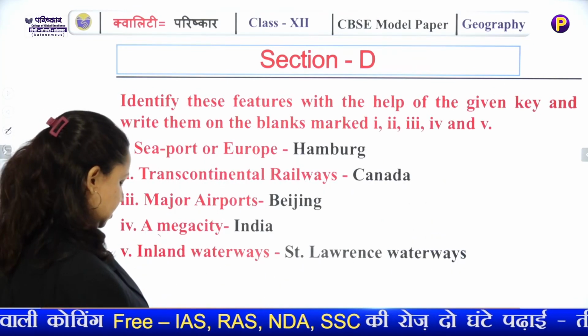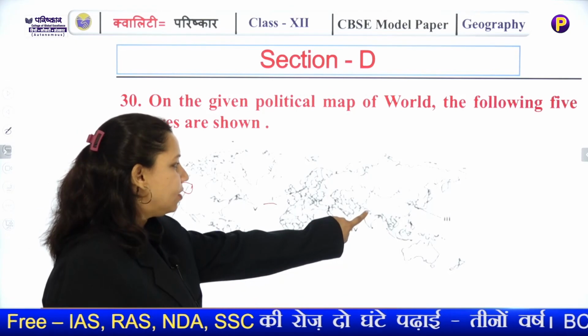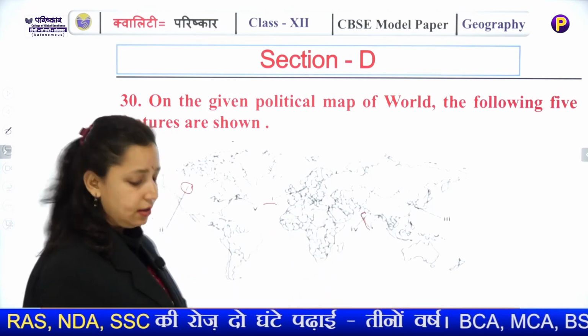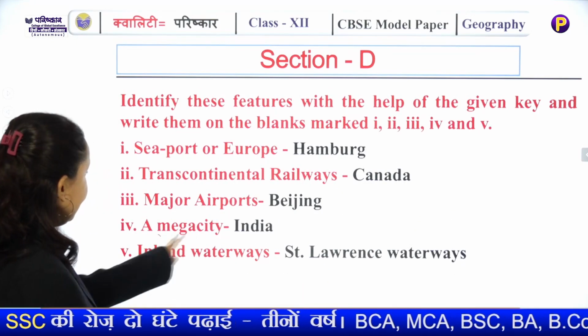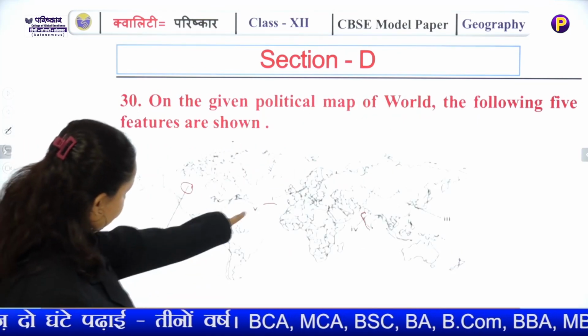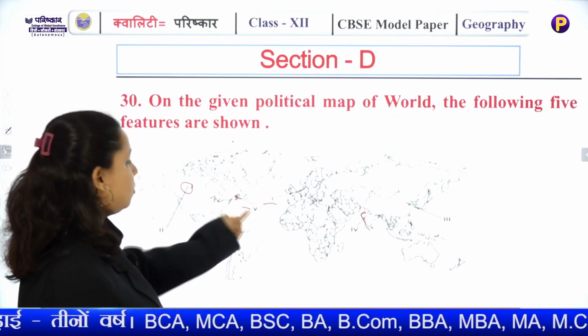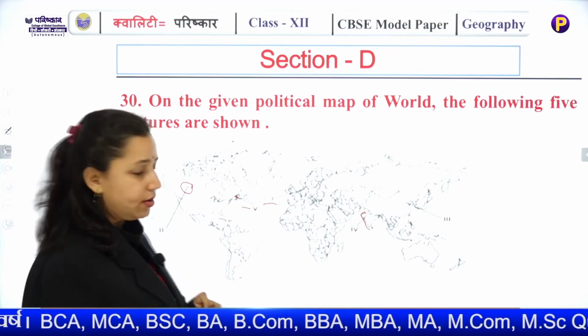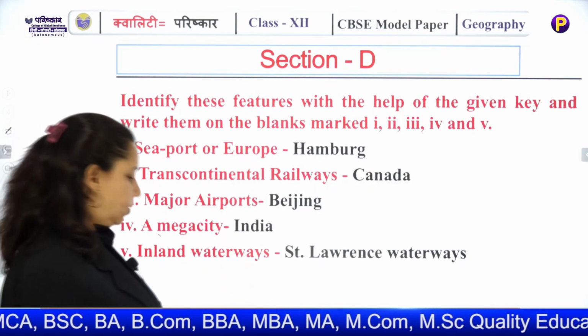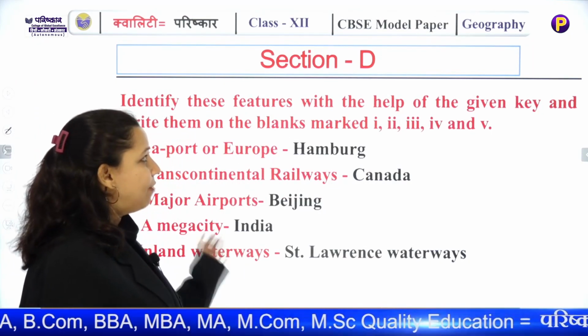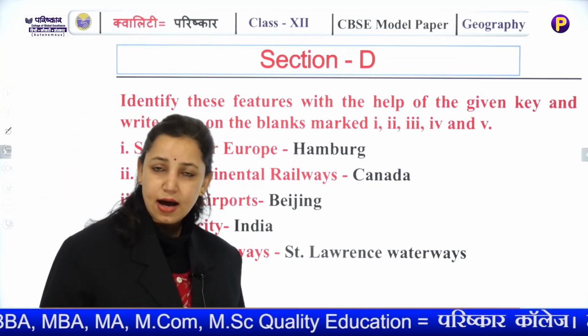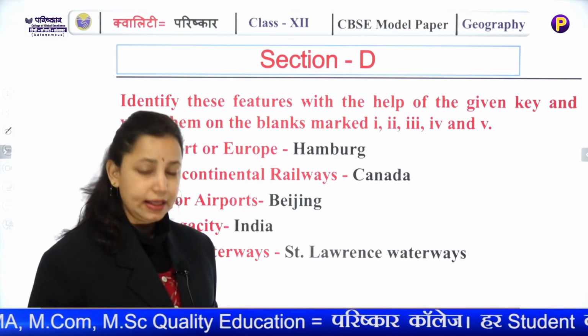A mega city, fourth one, India, you can clearly see it's India. Inland waterway, fifth, here you have the St. Lawrence waterway. So this is how you have to mark your answers on the given political map.